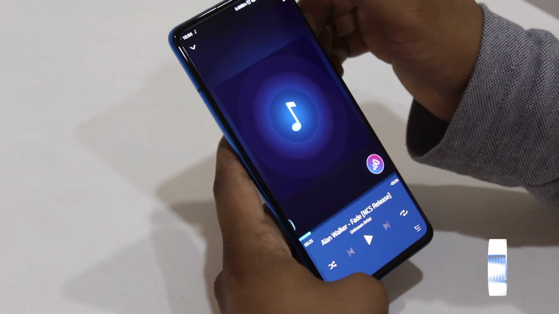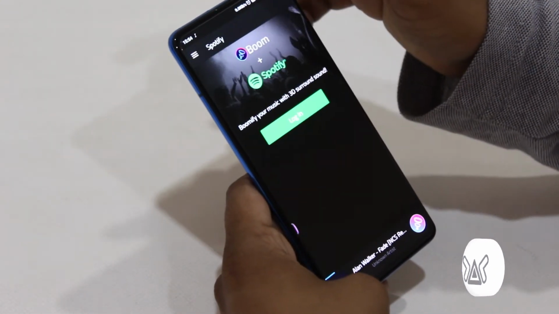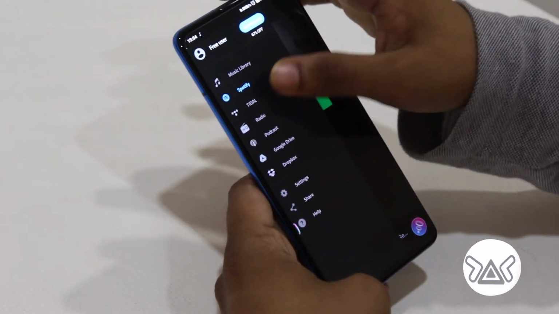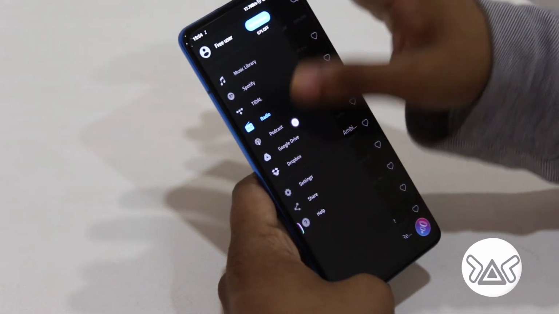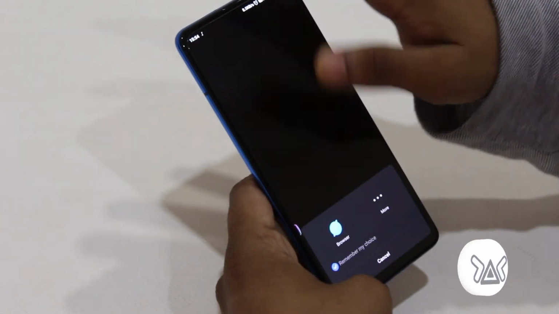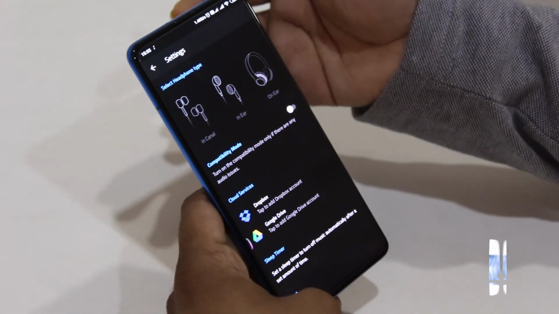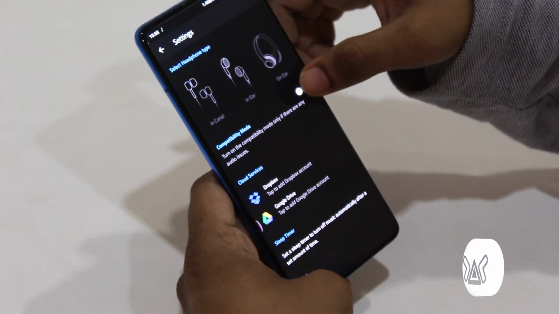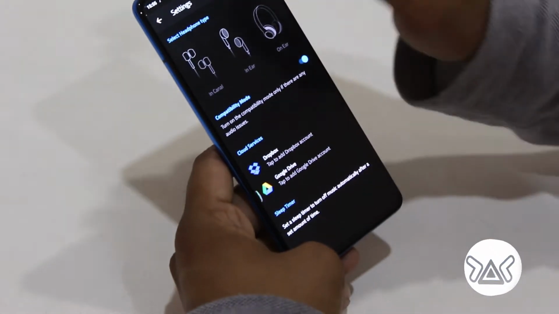The best effect you will get on your earphones. Now it is showing Boom plus Spotify, that is you have to sign in to Spotify. The access for Tidal. You can also hear the radio from this. Then the podcast, Google Drive access, Dropbox access. In settings you will get headphones which you can select as you want. Then compatibility mode, if there is any audio issue, and you can keep a sleep timer for your music over here.